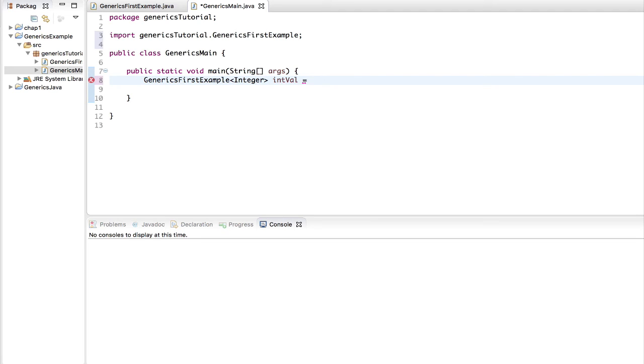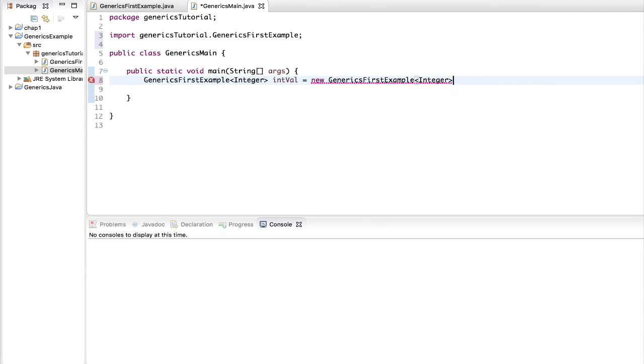Maybe we could say int val. Now we have an object without an instance. We could actually create the instance together like this. There's no harm in doing this. You could declare an object in a separate line, and then assign an instance to that object in another line, but you could do that all together in one single line, because doing it in a separate line is quite time consuming.